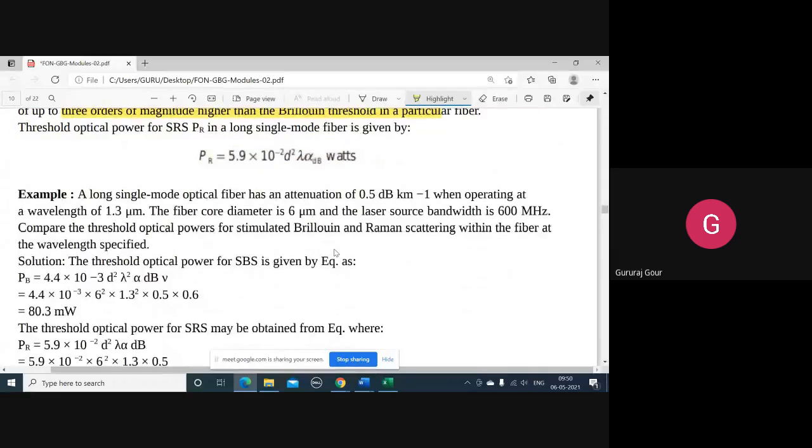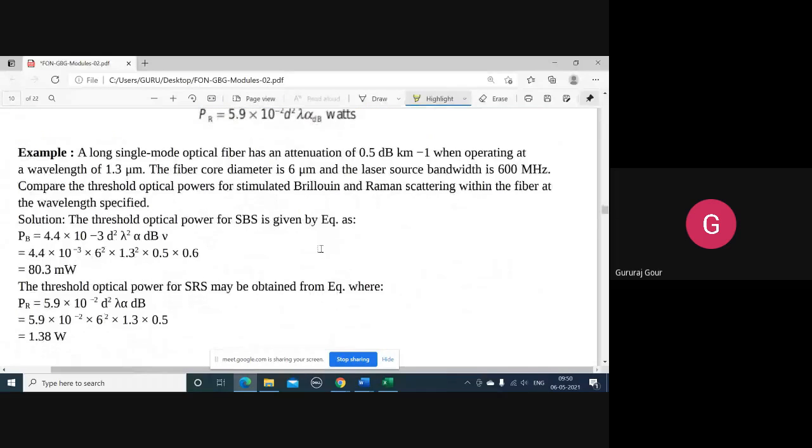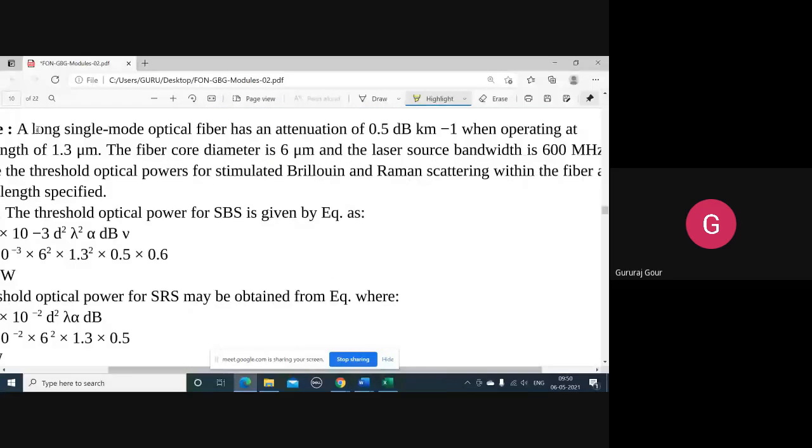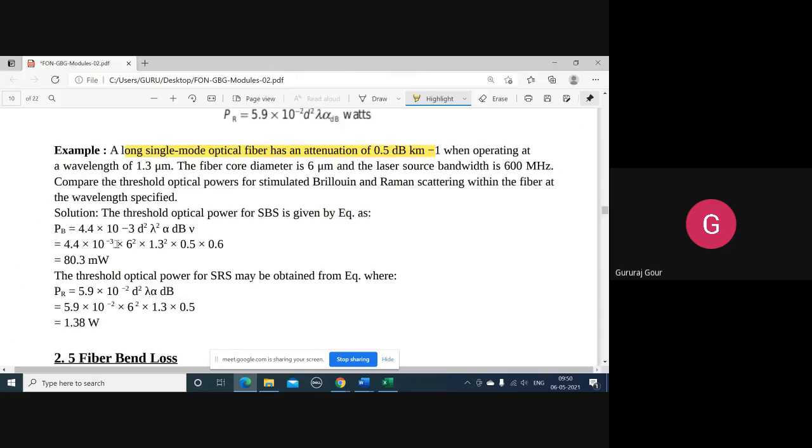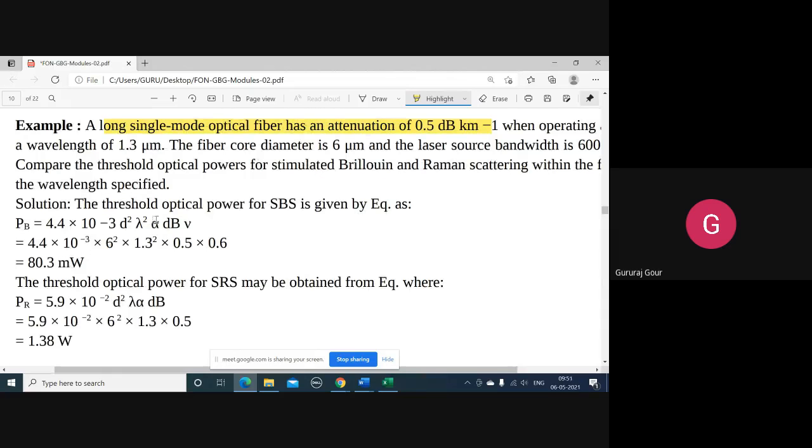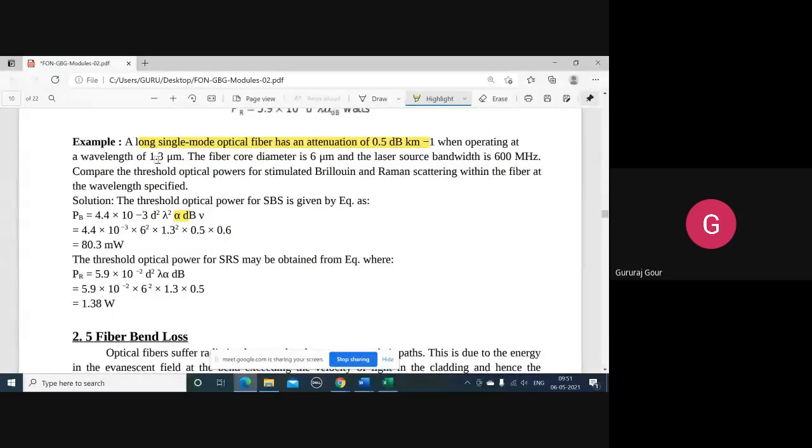Let us quickly go through one simple problem. A long single mode optical fiber has an attenuation of 0.5 dB per kilometer. That is the attenuation, alpha, given here. When operating at a wavelength of 1.3 micrometer, that is lambda is given, we can substitute here.